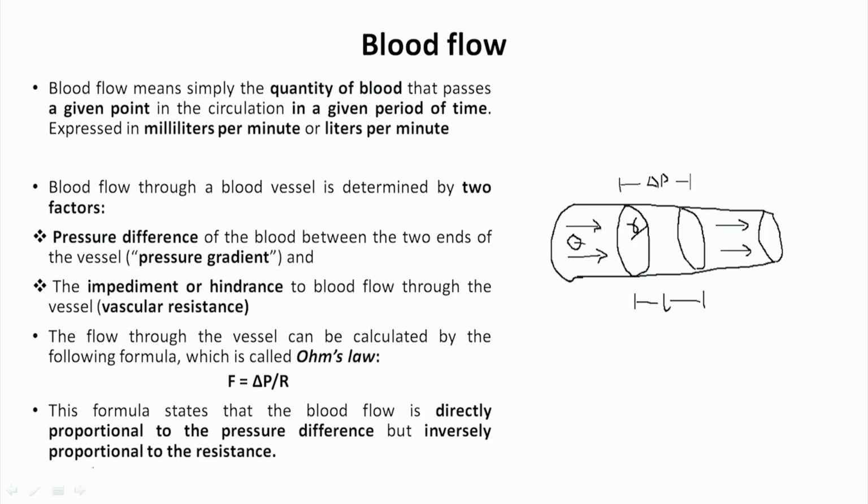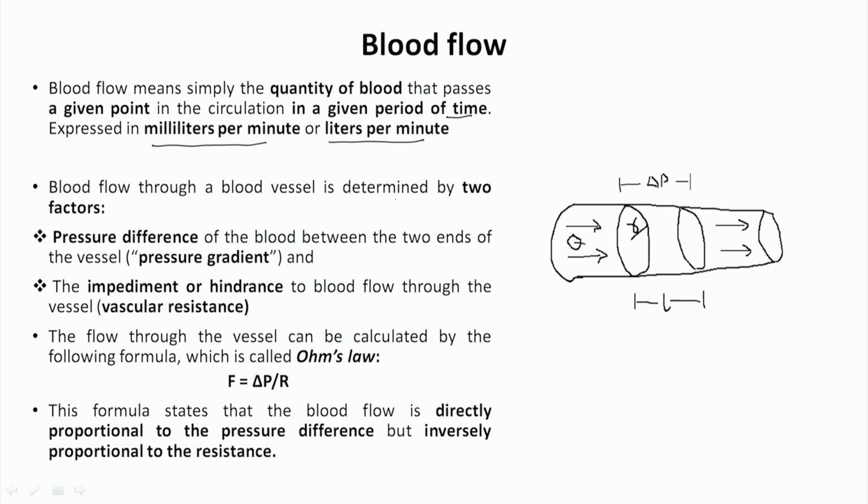Now we will see what is called blood flow. Here the dynamics come into play, as we will understand how blood flows through vessels. Blood flow simply means the quantity of blood that passes a given point in the circulation in a given period of time. The unit for blood flow is either milliliter per minute or liter per minute. So that is how to express blood flow.